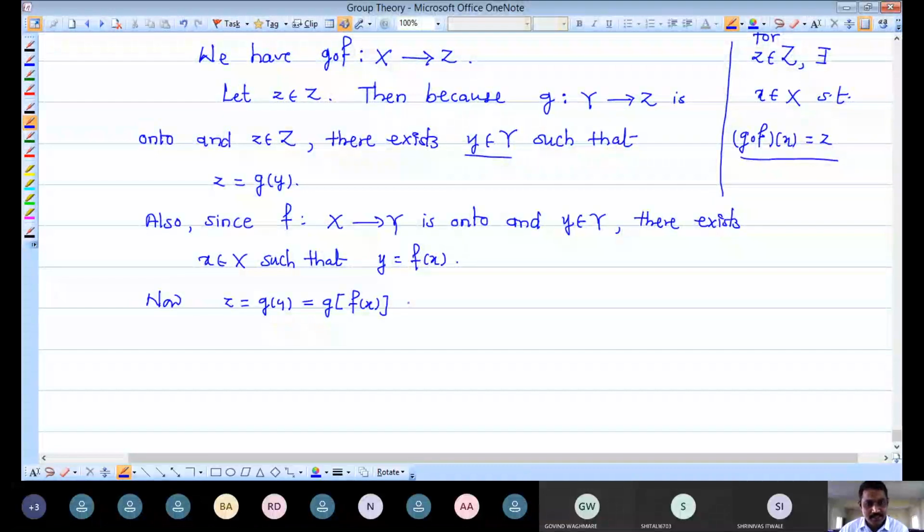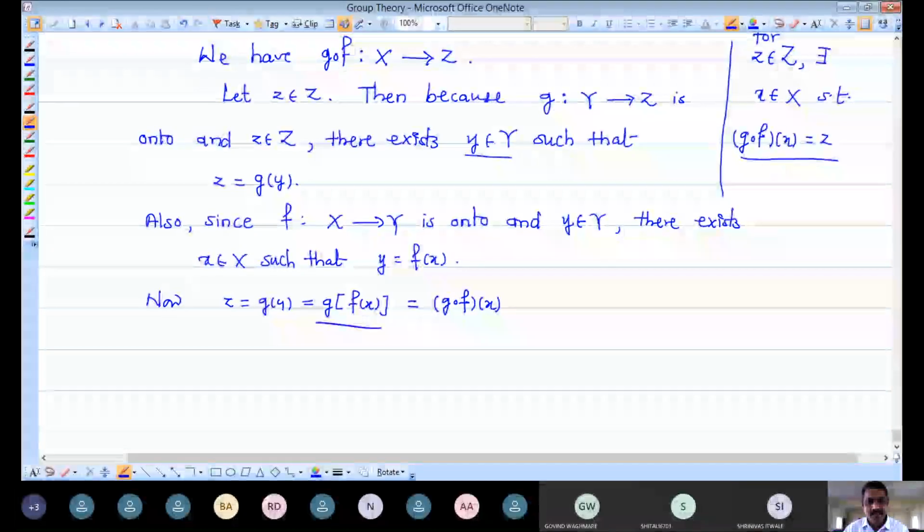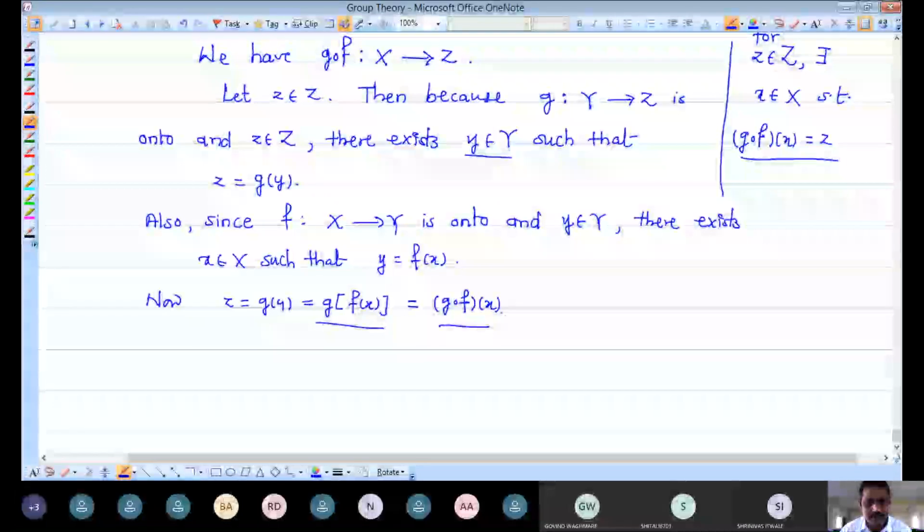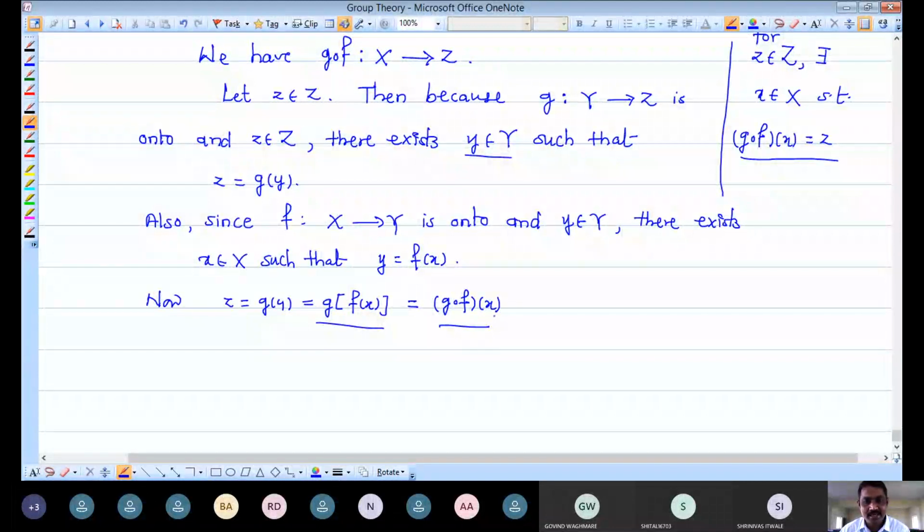Then by the definition of composition of mappings, this is nothing but G composition F of x. Combining this, G of F of x can be written as G composition F of x. So z can be written as the image of x, belonging to capital X, under this mapping G composition F.